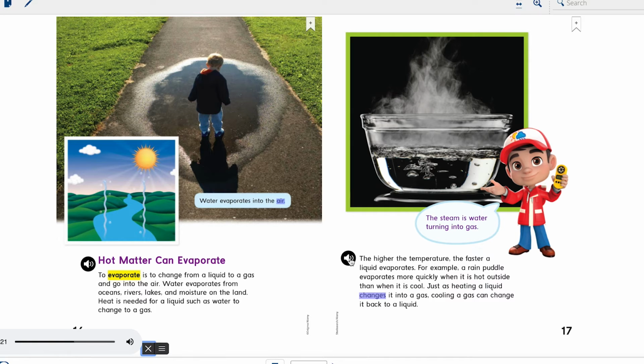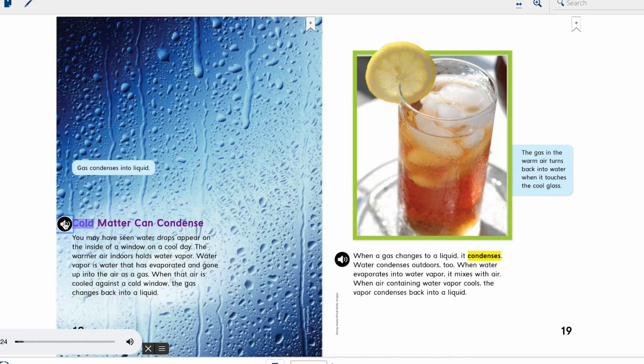Just as heating a liquid changes it into a gas, cooling a gas can change it back to a liquid. The steam is water turning into gas. Cold matter can condense. You may have seen water drops appear on the inside of a window on a cool day. The warmer air indoors holds water vapor. Water vapor is water that has evaporated and gone up into the air as a gas. When that air is cooled against a cold window, the gas changes back into a liquid. Gas condenses into liquid. When a gas changes to a liquid, it condenses.